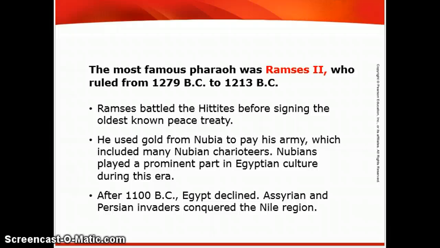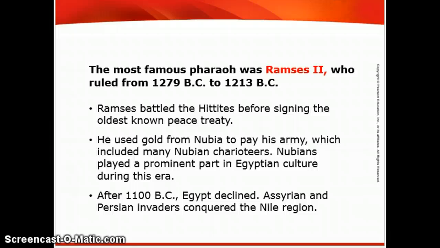He was pretty impressed with himself. He battled the Hittites. Remember the Hittites who were the first to use iron, and he signed the oldest known peace treaty in history. He used gold from Nubia to the south to pay his army, which included many Nubian charioteers. Nubians played a prominent part in Egyptian culture during this era.